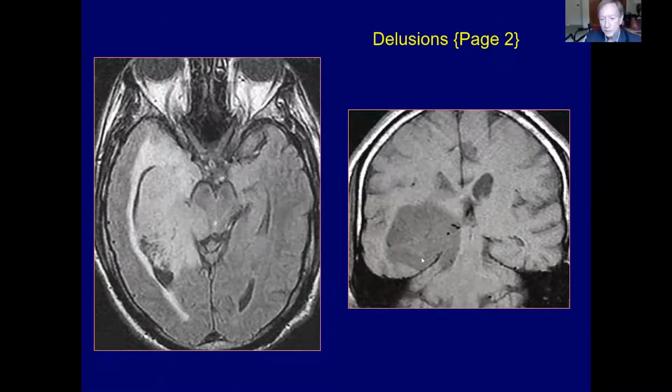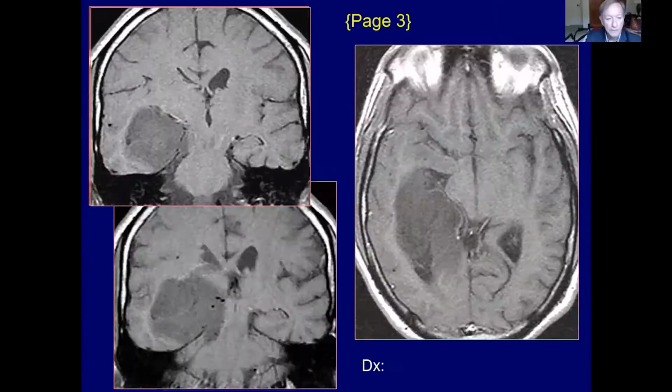The coronal T1 weighted images show the hypointense mass with herniation of the tumor and the temporal lobe through the incisura of the tentorium. So temporal lobe herniation from the mass effect of this large tumor. With gadolinium, no enhancement of the mass. Large mass, it has the appearance of a glioma, and this is a grade 3 anaplastic astrocytoma.